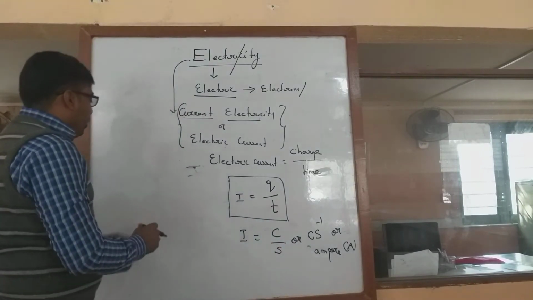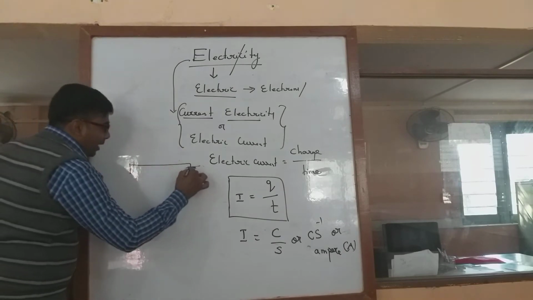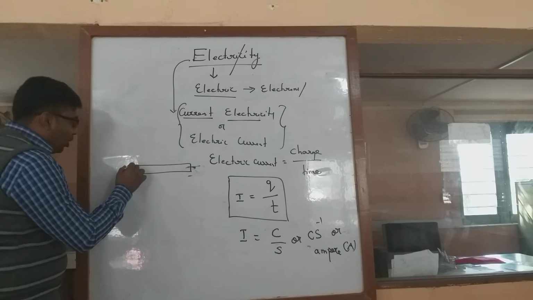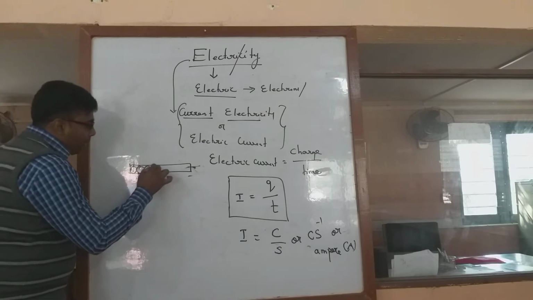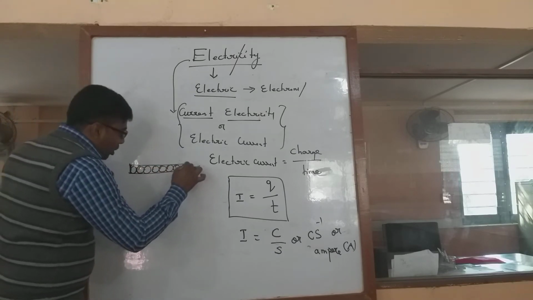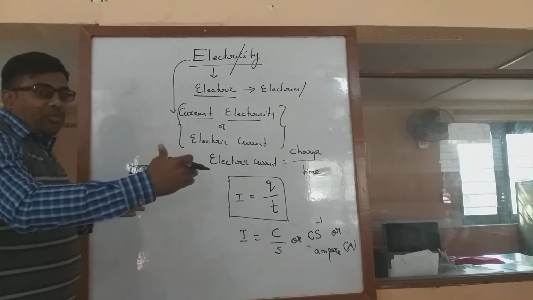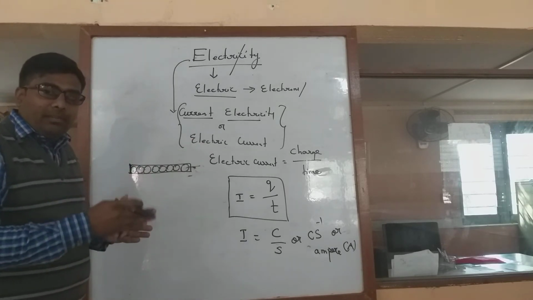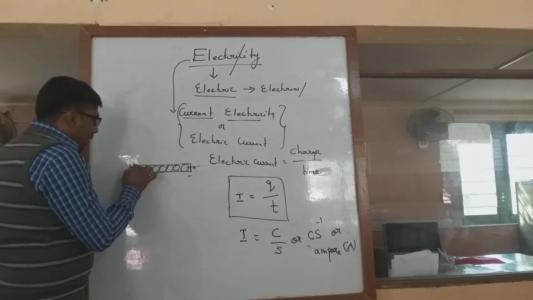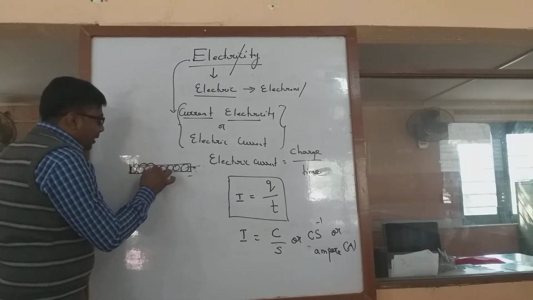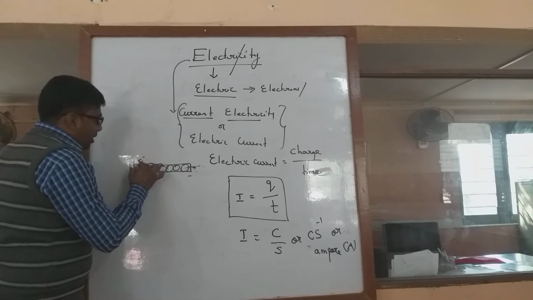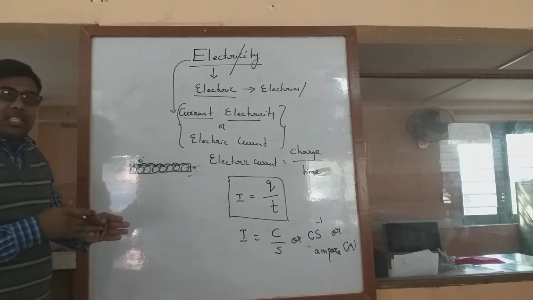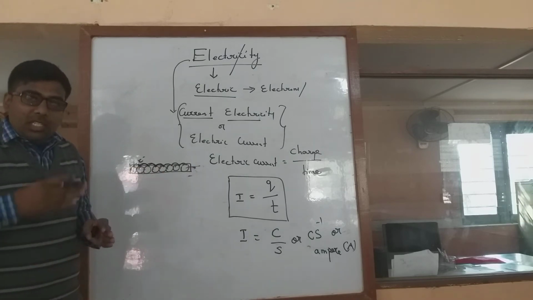Okay, now for example, if I have a conductor, for example an iron rod, and this iron rod is made up of a number of atoms. As we know that it is a solid, so here the regular arrangement of atoms means there is no interspace between the atoms. They are very closely arranged. So when the electrons from one atom jump to another, like this, when electrons start jumping from one to another, then we say that current is flowing or charge is flowing.